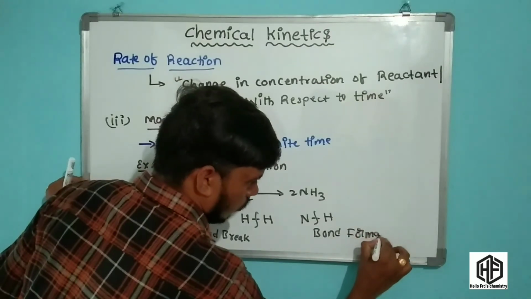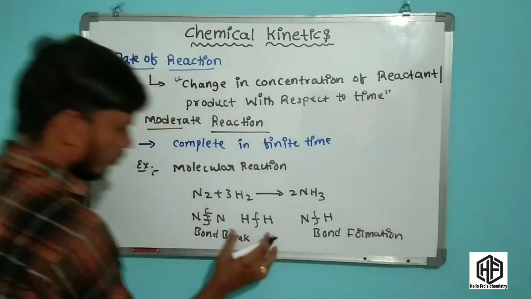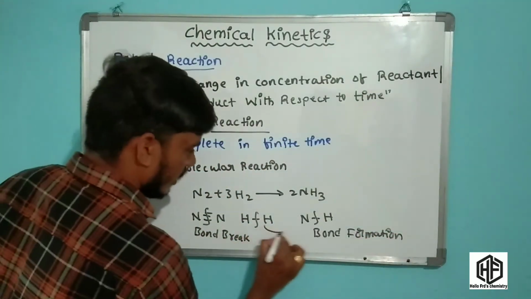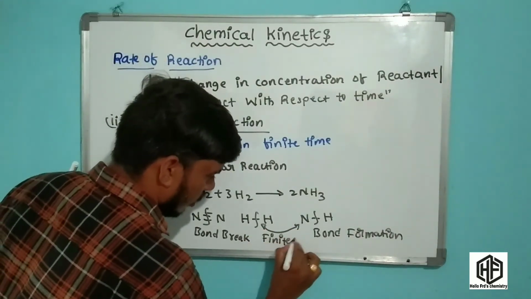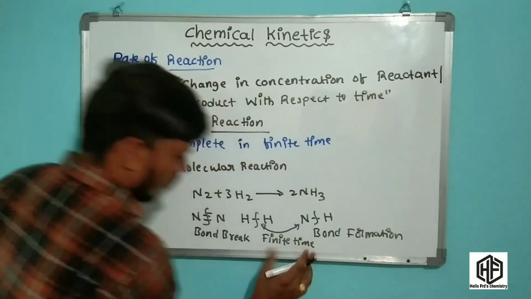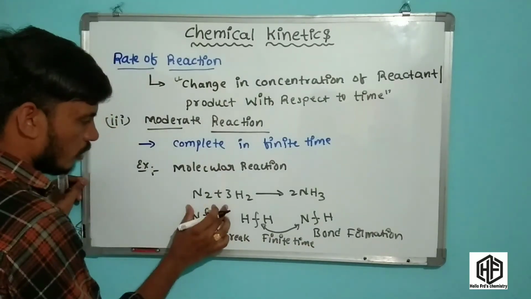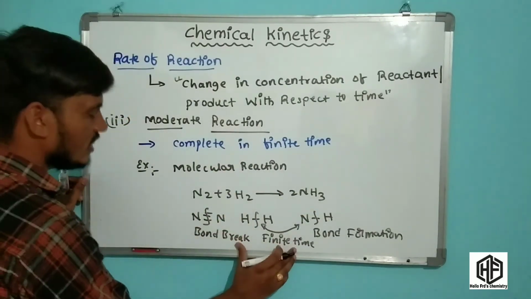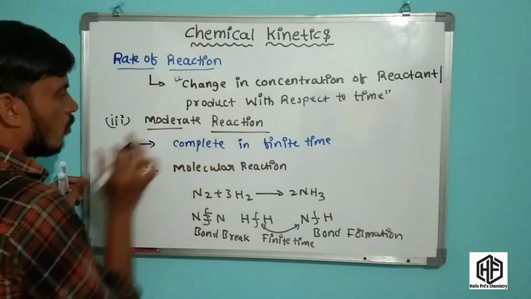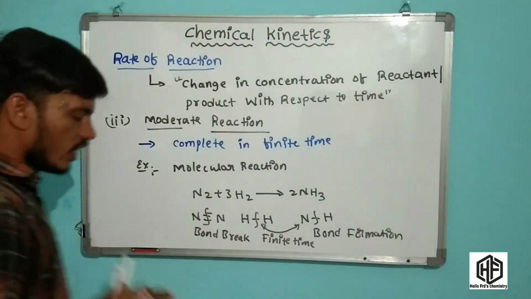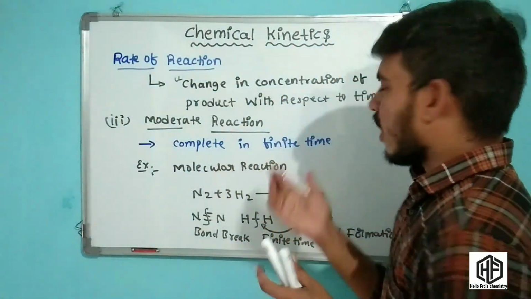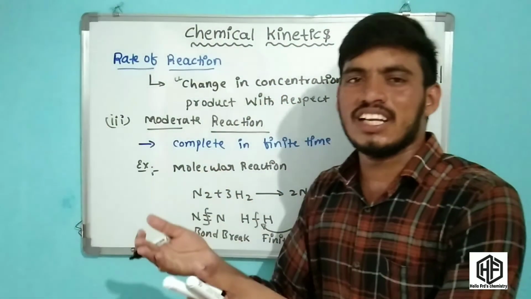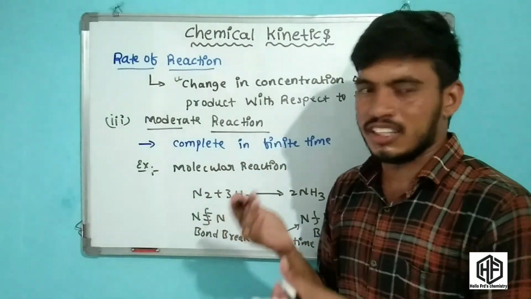Bond breaking and bond formation take finite time to finish. These reactions are called moderate rate of reaction. For a moderate rate of reaction, it takes finite time to finish the reaction. That is why these are called moderate reactions.